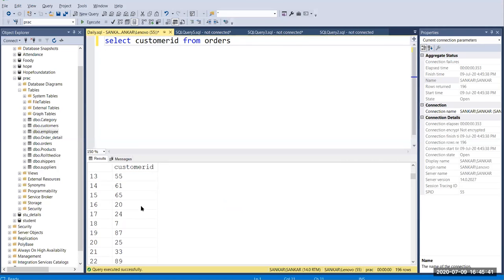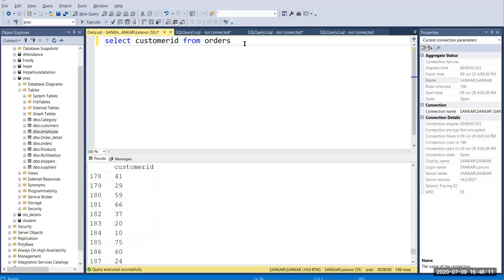Here you can see we have some duplications like 69, 63, and 65 also, 65 and 30. So here we have some duplications, right? Now you can see we have 196 rows in total.